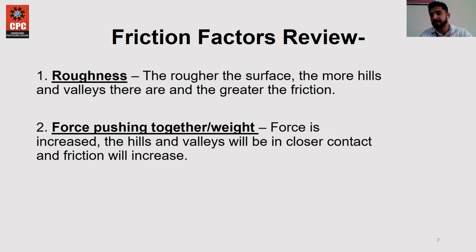We review two factors. First is roughness, with the example of smooth and rough carpet, where we roll a roller tube on both carpets. We find that the smooth surface has less friction, and the roller can easily roll over it. So that was the first. In the second part, we use the rough surface.